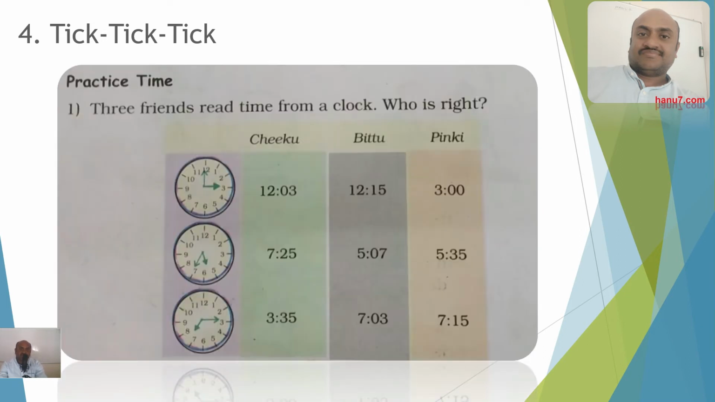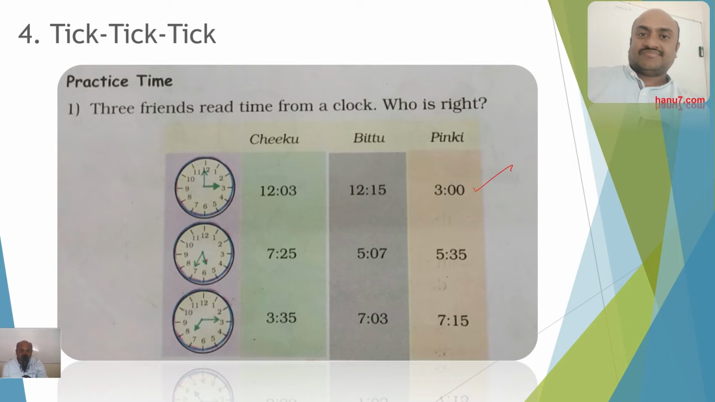Now let us see, 3 friends read time from a clock. Who is right? One is Chiku, Bittu and Pinky. So what is the time here? You can see this is the hours hand and this is the minutes hand. Just now I told you. So the hours hand is pointing to 3. So the time should be around 3, and leave about the minutes hand. We are not bothered about 3 or 15, it is just 3. Okay, so it is even pointing to 12, so it is 3 o'clock, correct.